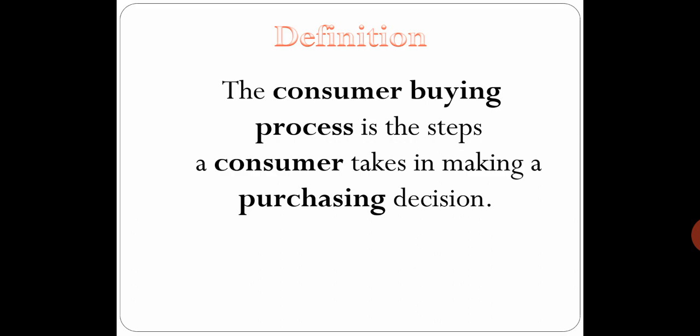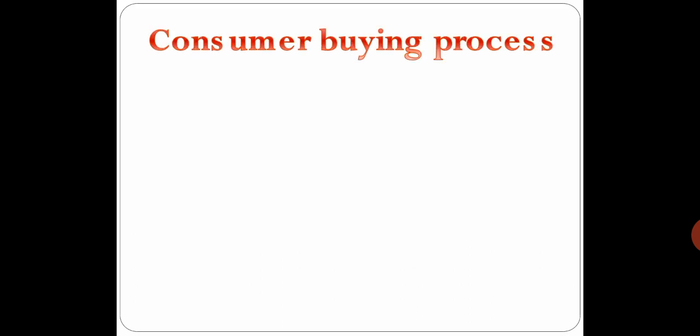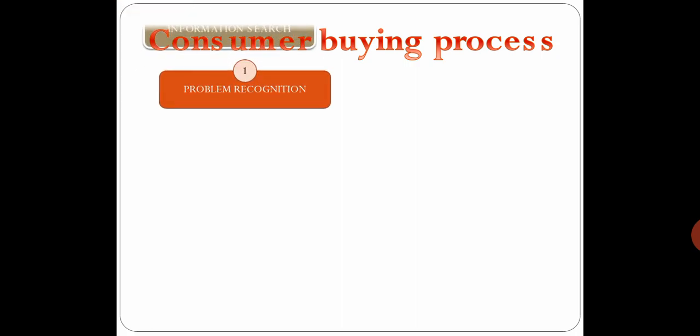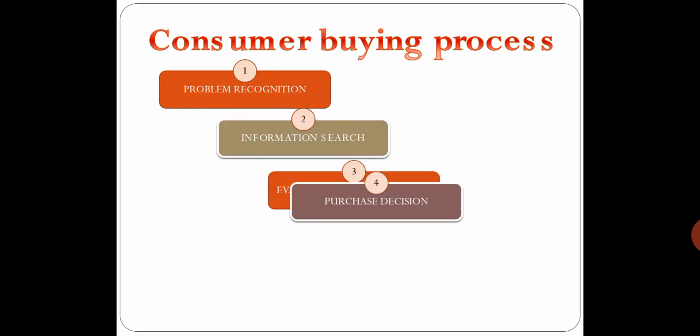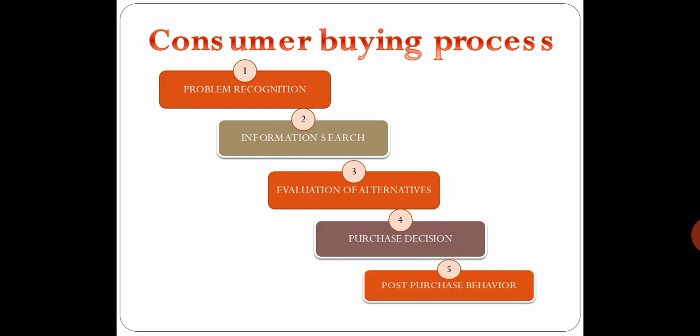While making a purchasing decision, there are five steps that we have to know. The consumer buying process starts with problem recognition, information search, then evaluation of the alternatives, then purchase decision, and post purchase behavior.